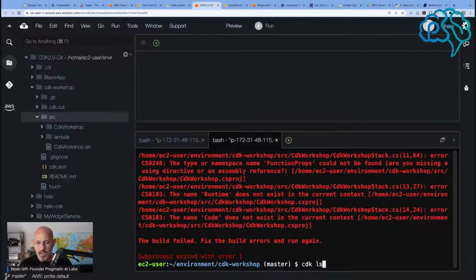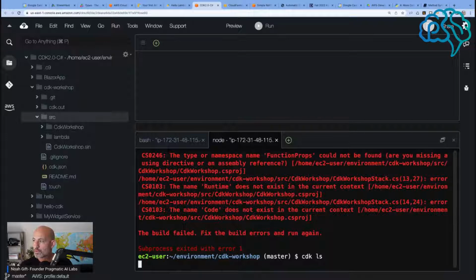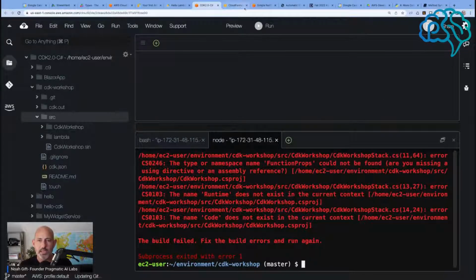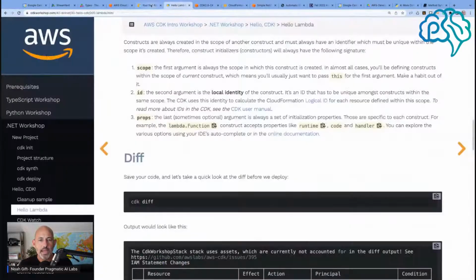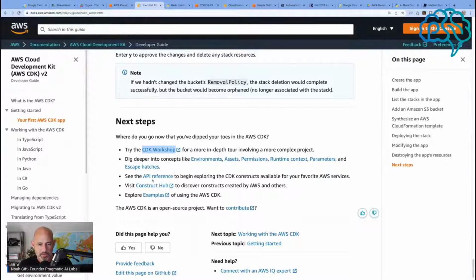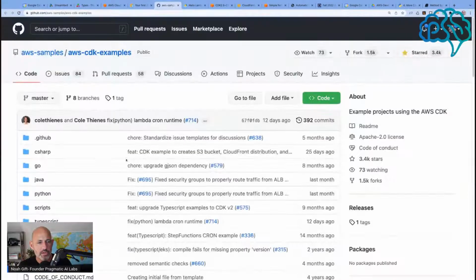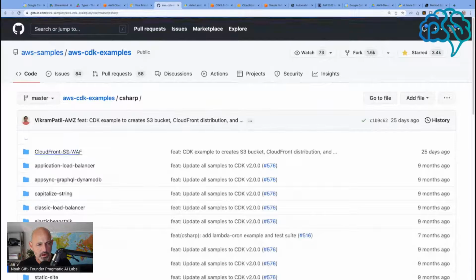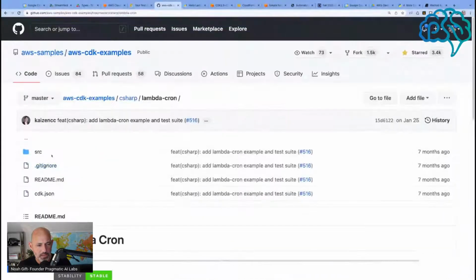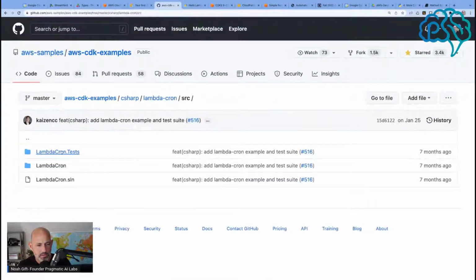CDK ls. Well, I got one thing working today, but let's look at some examples and let's find C#. Let's find a Lambda. And what do they do? They put it inside a source.